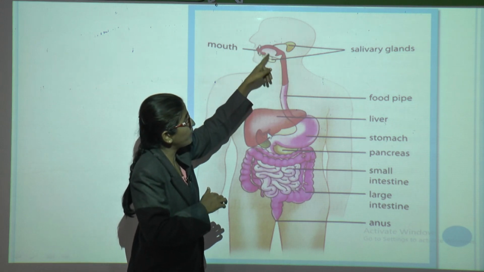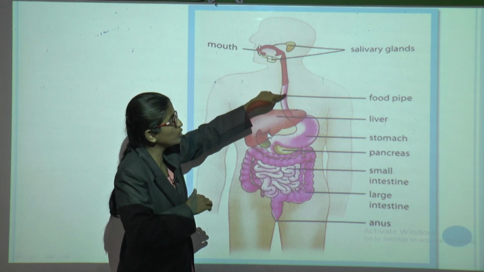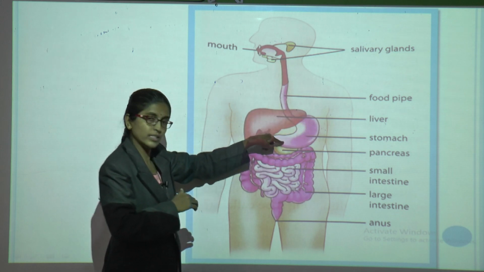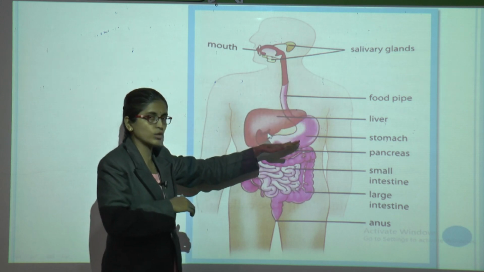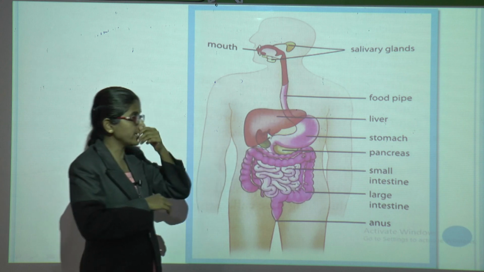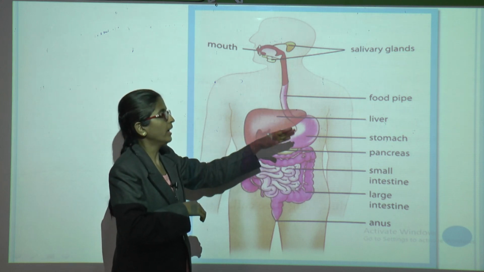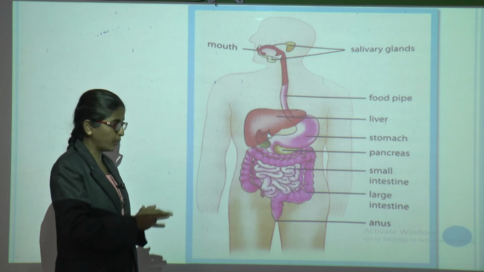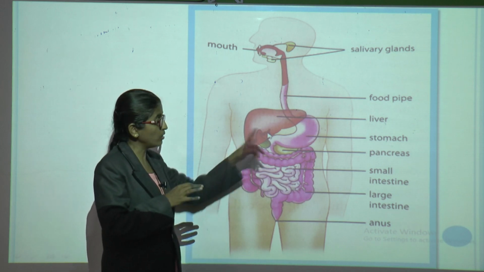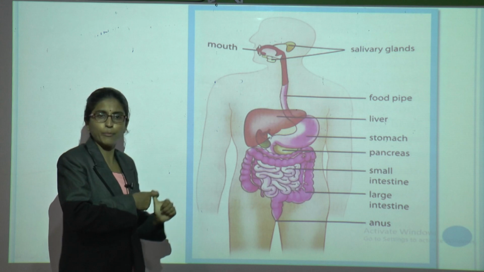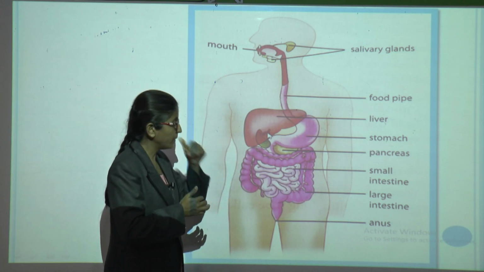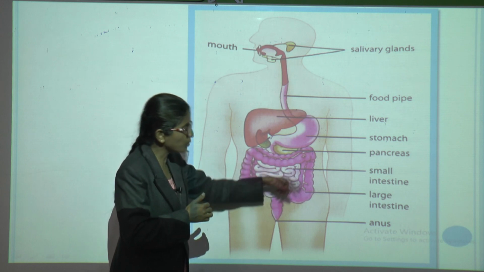Then that paste of food is passed through this food pipe, and it enters the stomach. The stomach is a bag-like organ, and in the stomach some more digestive juices are produced that break down the protein and fats into simpler form.